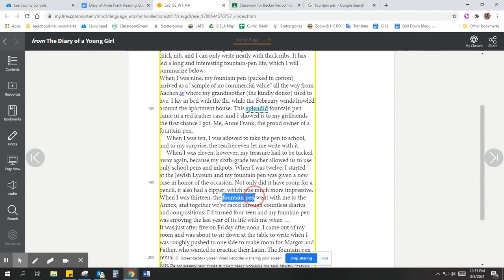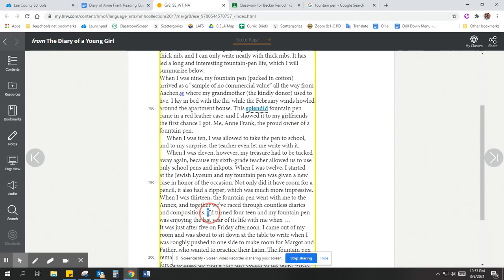I mean, imagine, Anne Frank, you can't bring all of your favorite stuff to the annex. You probably can only bring one bag, right? So what are you going to put in there? Some clothes, I guess the diary, the pen, so you can write with something. So this is not just any old possession. It's like a link to her life before. It's something that she's going to use to write down her thoughts in her diary. It's something that's been with her, and she hopes that it will continue to be with her. So it's an important thing, not just a random pen or pencil that we find on the floor, like at Fort Myers Middle, right? So I think it's become like a friend to her.